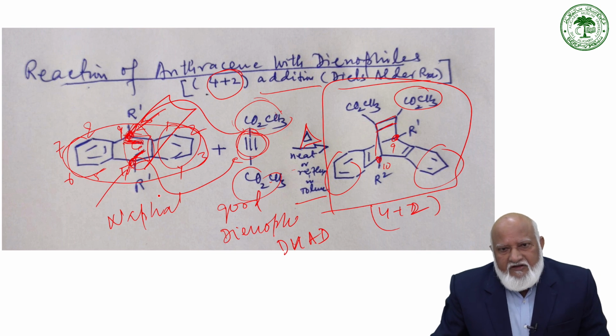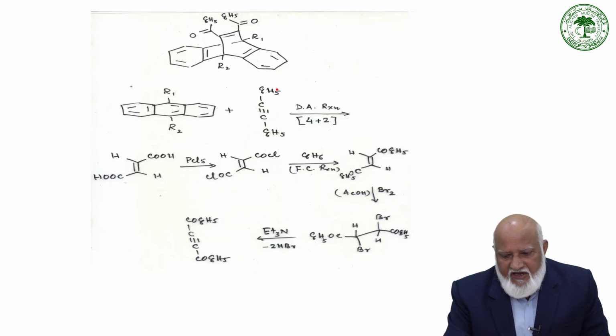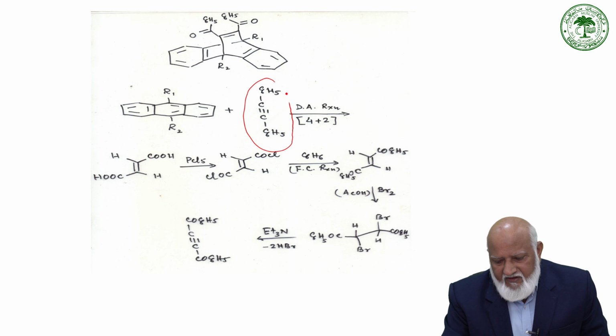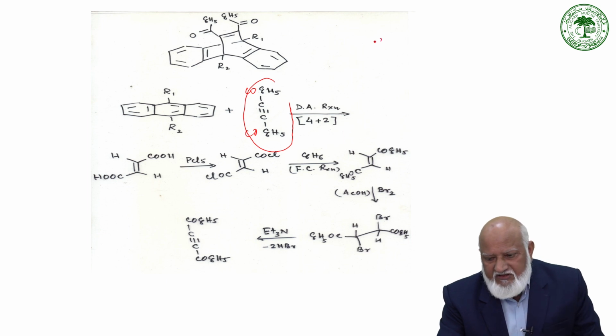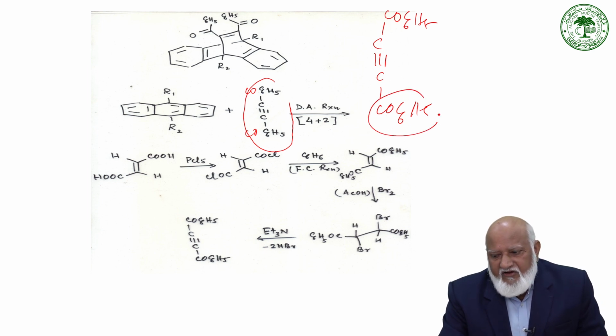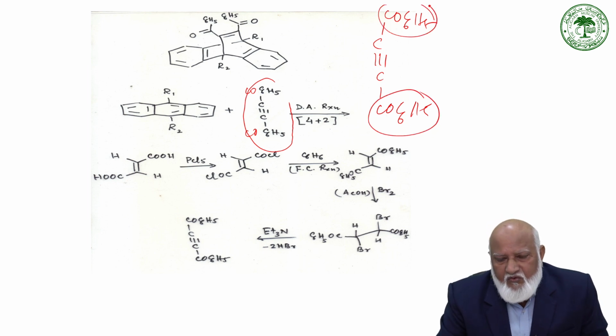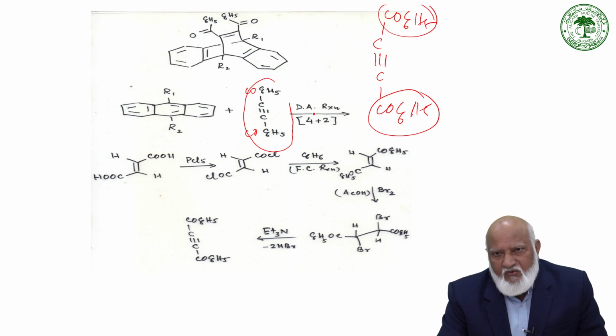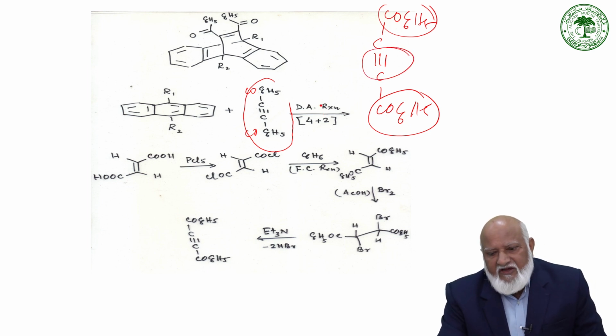And then another important dienophile is dibenzoylacetylene. This is COC6H5, C triple bond C, COC6H5. I'm sorry, this was a mistake in what I said: this is called dibenzoylacetylene, not dicarboxylate. This is another very important dienophile because of the presence of two electron-withdrawing groups, such as two benzoyl groups at the two ends of the acetylene, which makes it a very good dienophile.